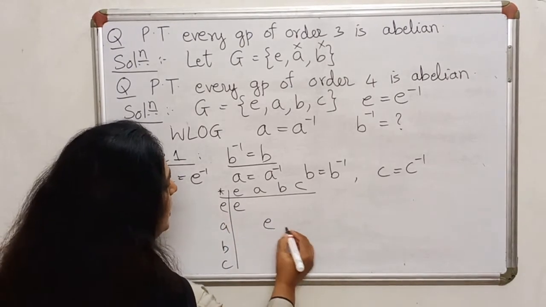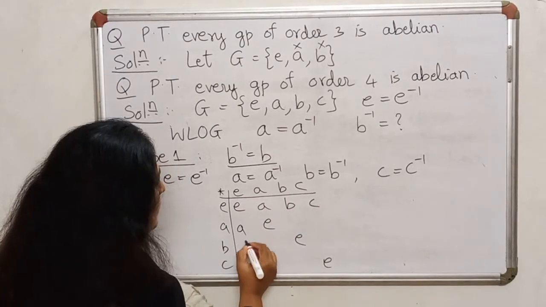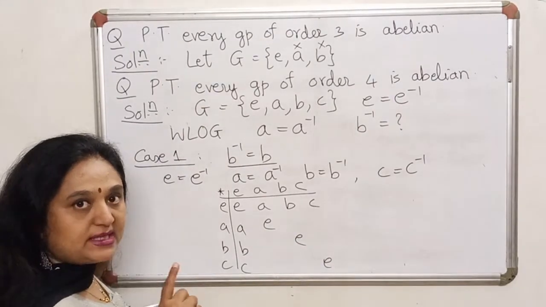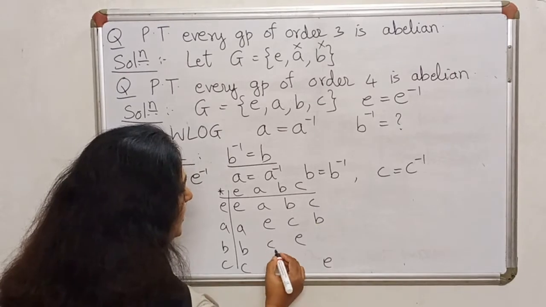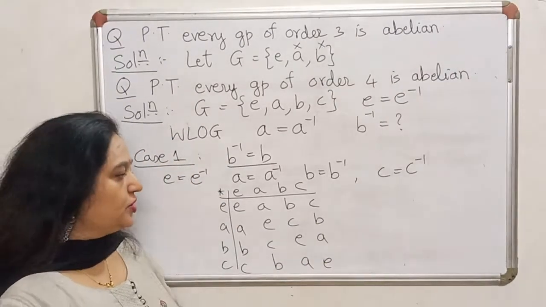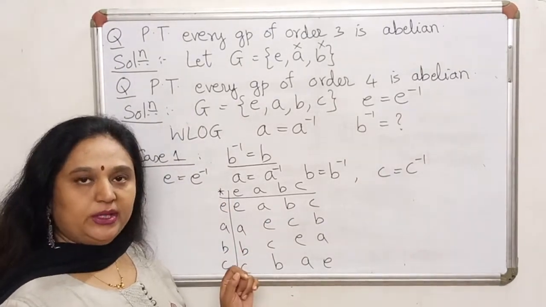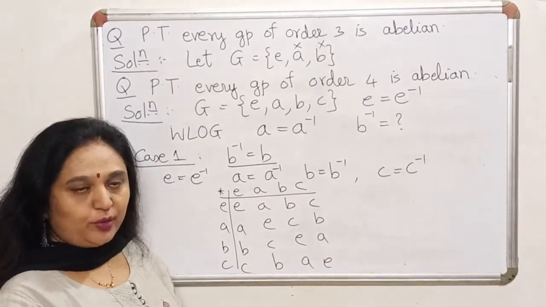Inverse of each element is the same element. Now if it is a group, you must have every element exactly once in every row and every column. So this will be C, this will be B, and this will have to be A. From the composition table, you will notice that all elements are placed symmetrically about the diagonal. Therefore, commutative property is satisfied. This is one way of doing it.